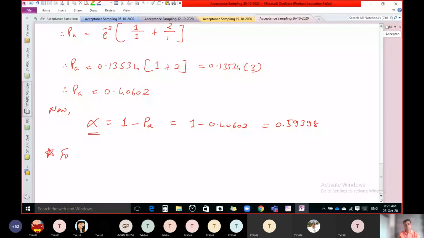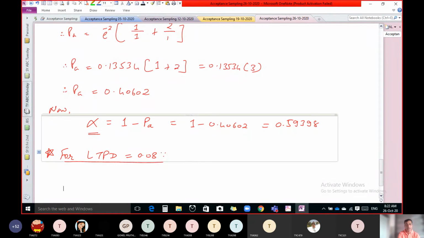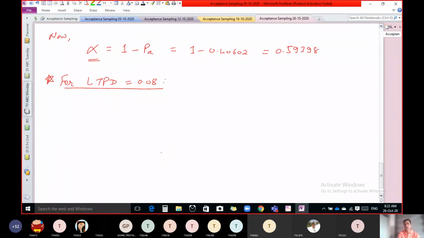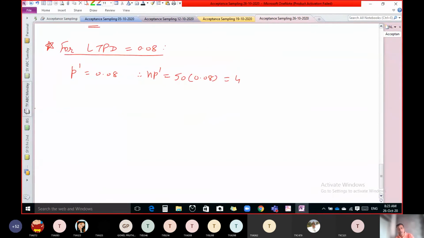Now for LTPD. Here LTPD is 0.08. What does it mean? LTPD means lot tolerance proportion defective. Means our lot is not good. Listen, lot is not good. So if lot is not good, find out probability for accepting the lot. And whatever the probability of accepting the lot, that is considered as the consumer risk. So now let us find out probability for accepting the lot. Here capital N, we know that it is more than 200, so we have to use Poisson distribution. Here first of all we have to find out small n into p dash, 50 into 0.08, so we get